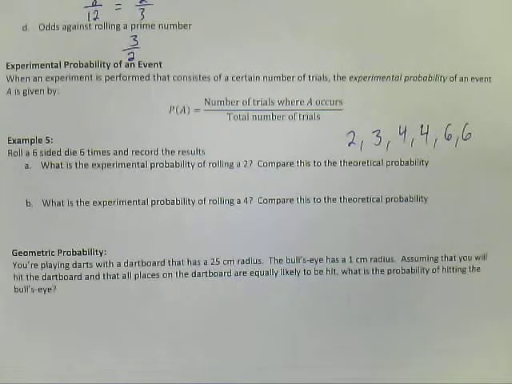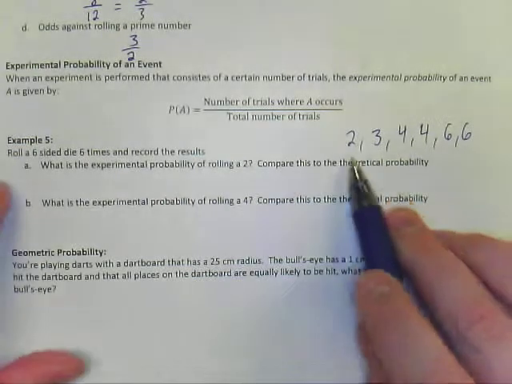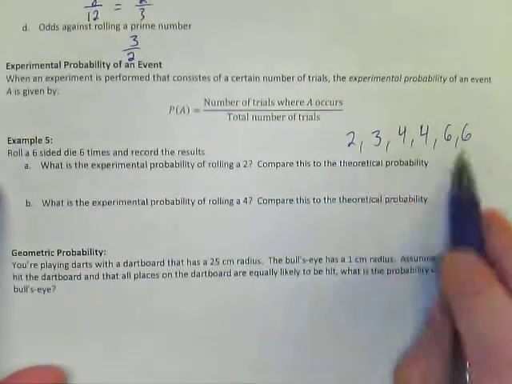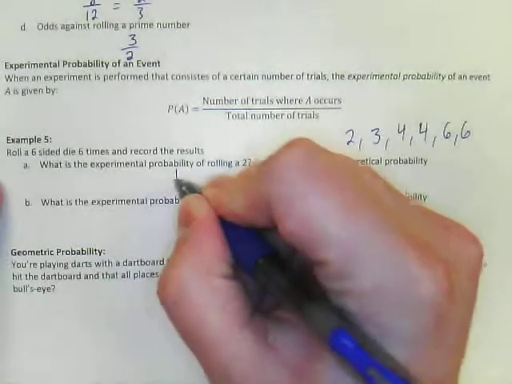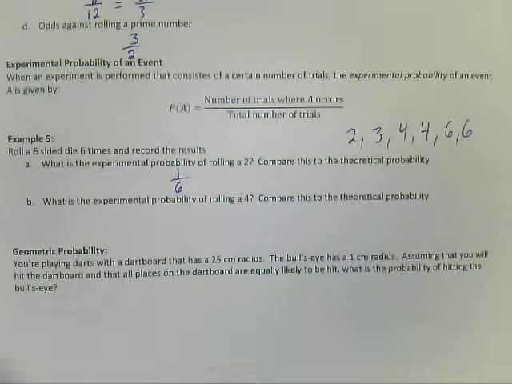Okay, so what's the experimental probability of rolling 2? Well, we got a 2 once out of the 6 times that I rolled it, so that's 1 out of 6. So actually this matches the theoretical probability. So rolling a 2 in this specific experiment happened to be the same as the theoretical probability. We rolled a 2 once, which is what we should have expected.